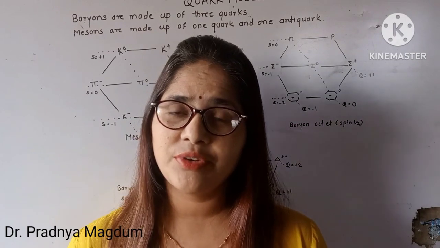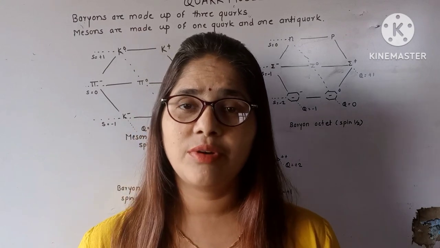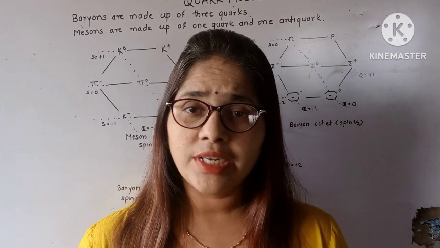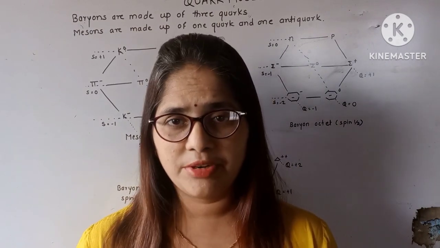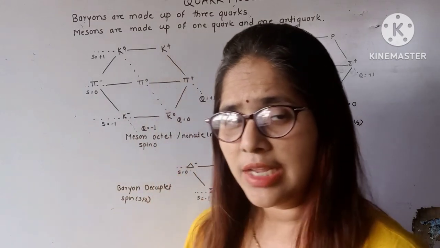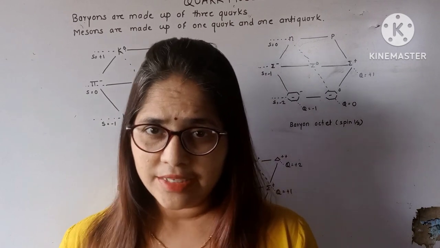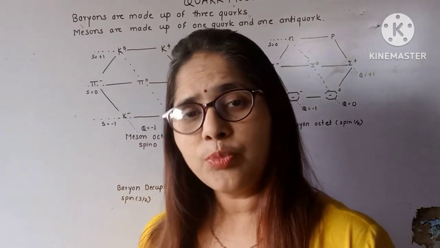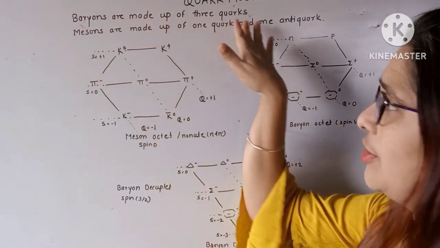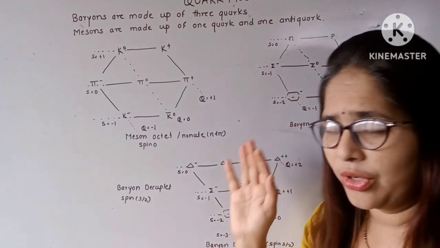So in previous videos we have seen the classification of the fundamental forces, then we have also seen the classification of the elementary particles, and we have also dealt with the quantum numbers of these elementary particles. And today we are going to see the concept of the quark model. Now this quark model was proposed by Gell-Mann and Nishijima, and they have put forth the two postulates which say that these baryons are made up of three quarks and mesons are made up of one quark and one anti-quark.